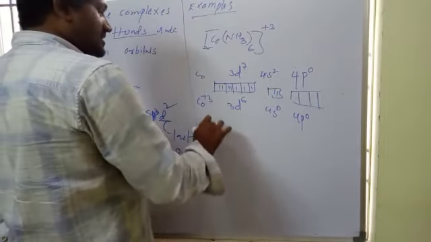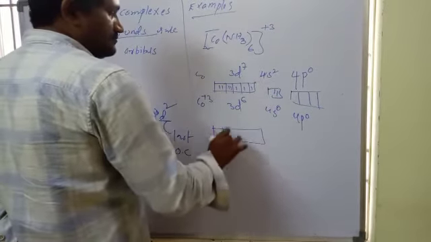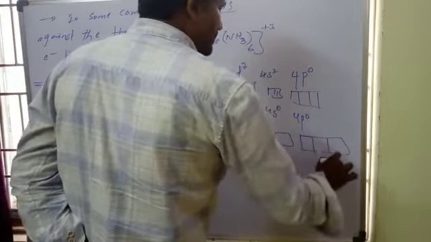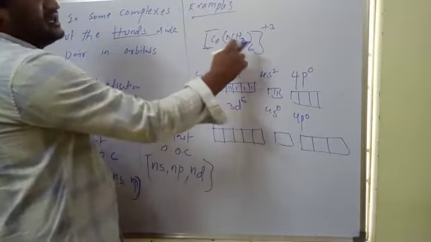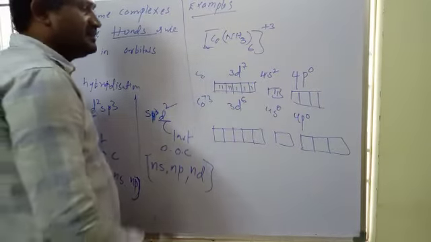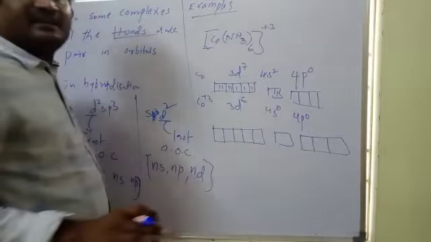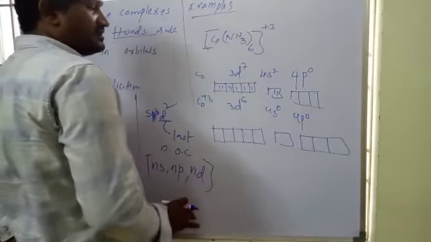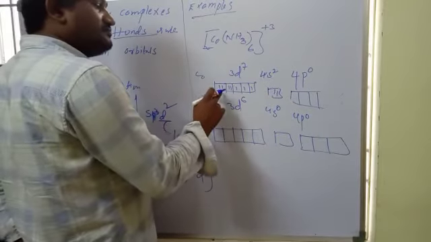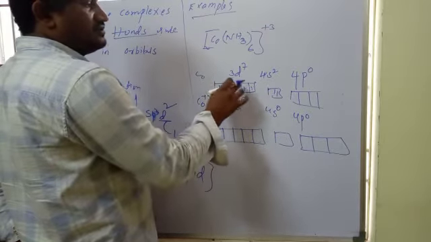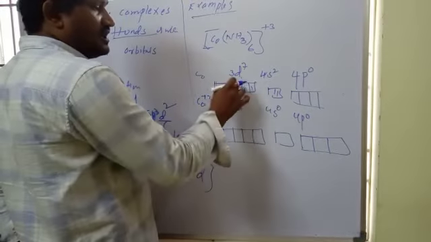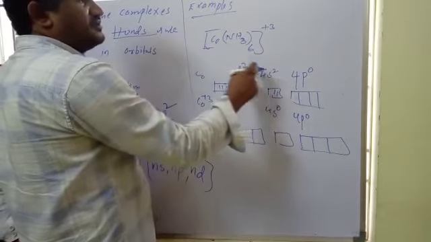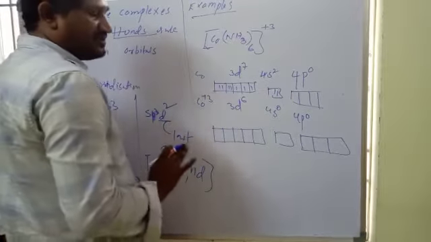Here the coordination number is 6, so the metal atom arranges 6 vacant orbitals, and 6 electrons are present in 3d.